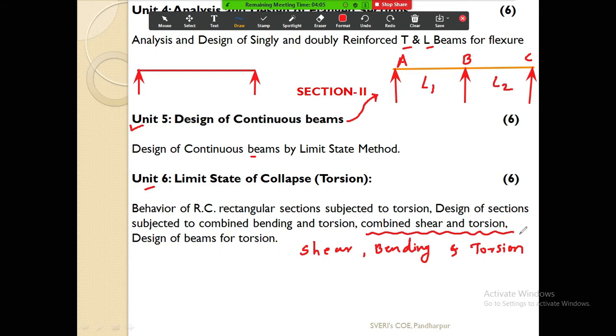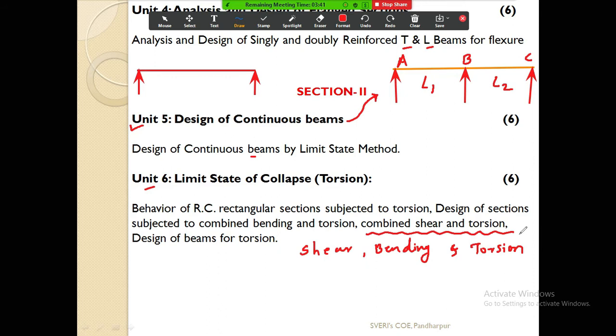In our structures also, you will be able to design any type of beam. So in this DCS 1, from unit number 3 to unit number 6, that is unit 3, unit 4, unit 5, unit 6, in all these units we are going to design the beam only, but the conditions are different.